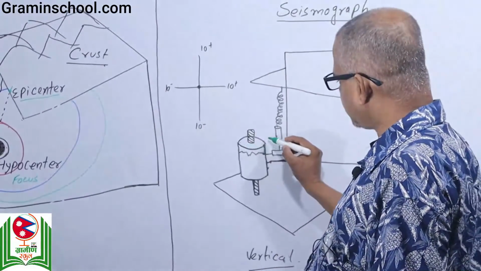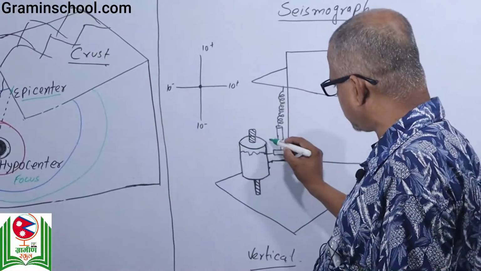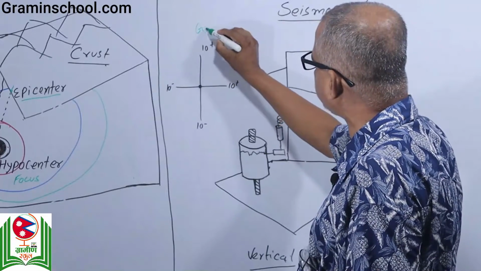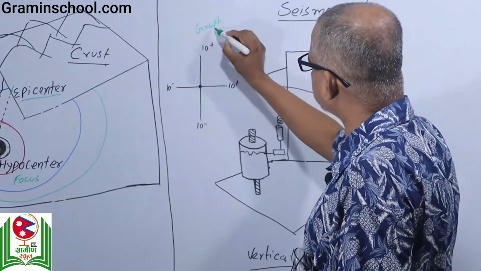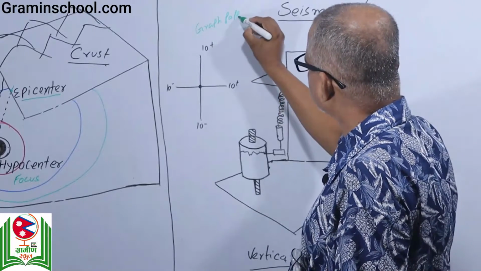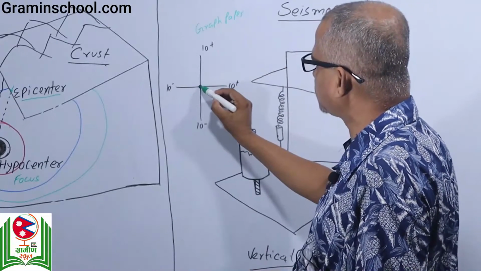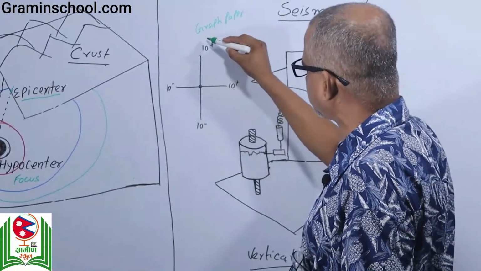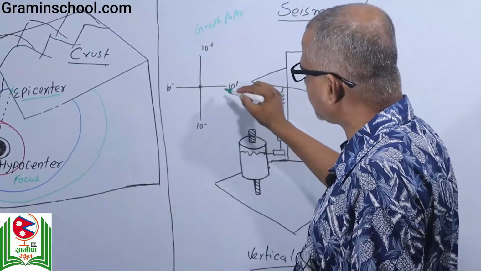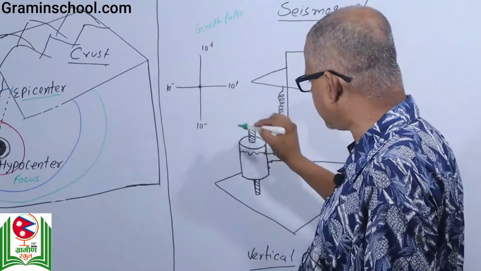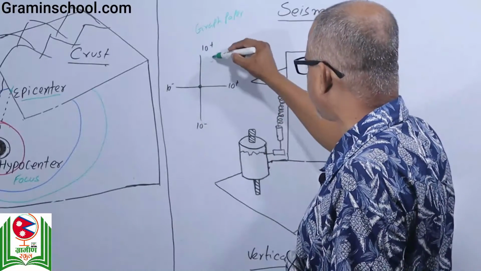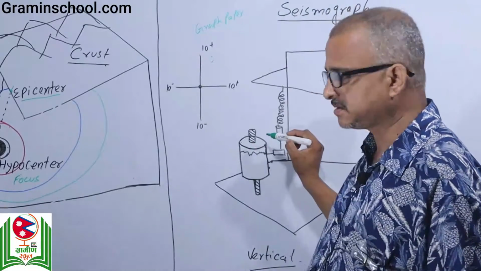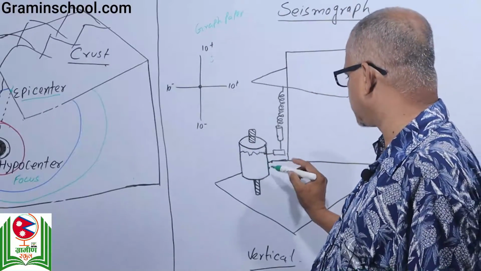It is a rotating drum. Let me explain this. This is a rotating drum. You might have learned through graph paper. This is graph paper, and you know this is the 0 point, plus 10, minus 10, plus 10 again, minus 10, vertical and horizontal lines. This graph paper is attached to this rotating drum.